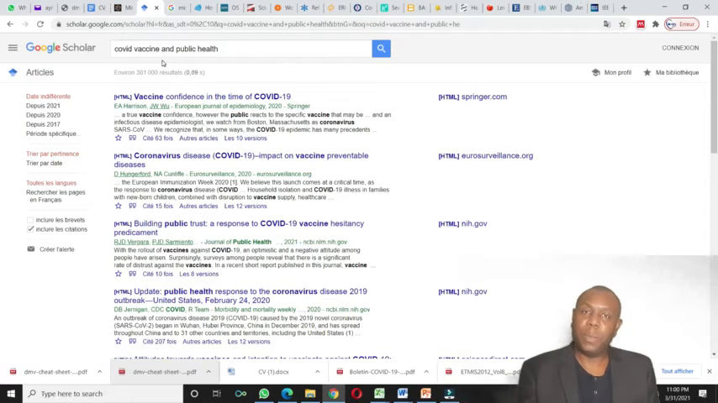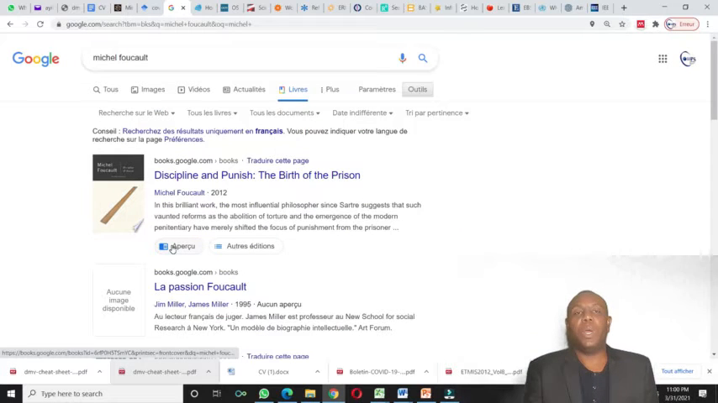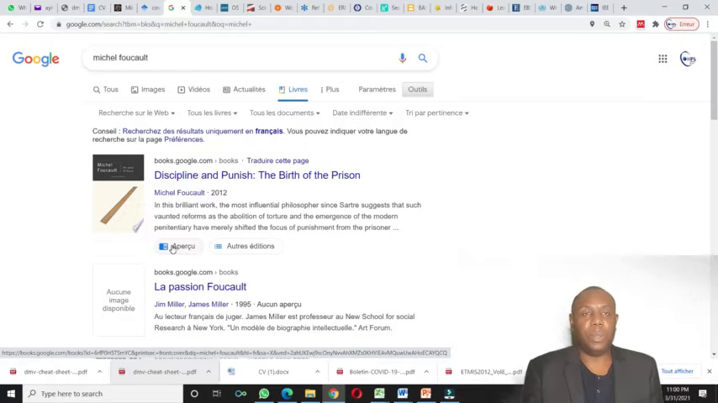But besides Google Scholar, you have Google Books, and there you can choose any kind of book. You can easily take the book, and you can choose some pages, some citations from the book, so it's easier.